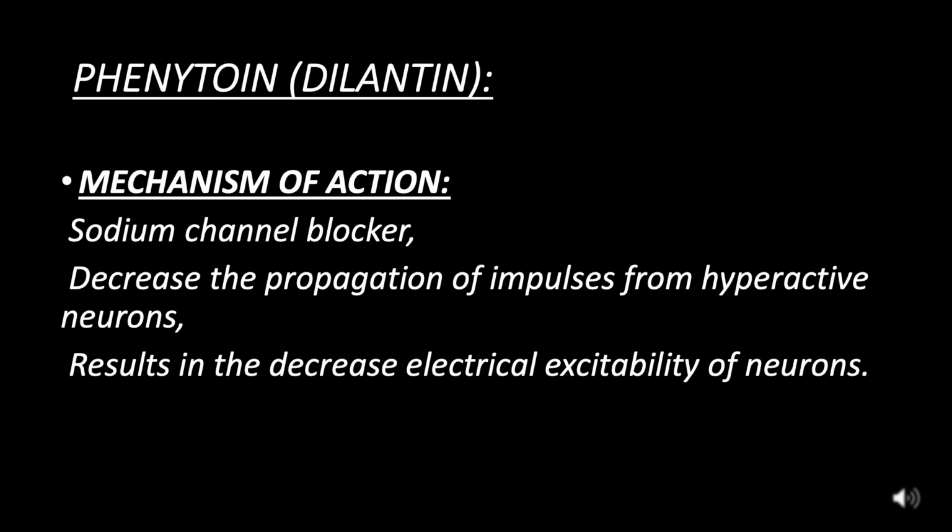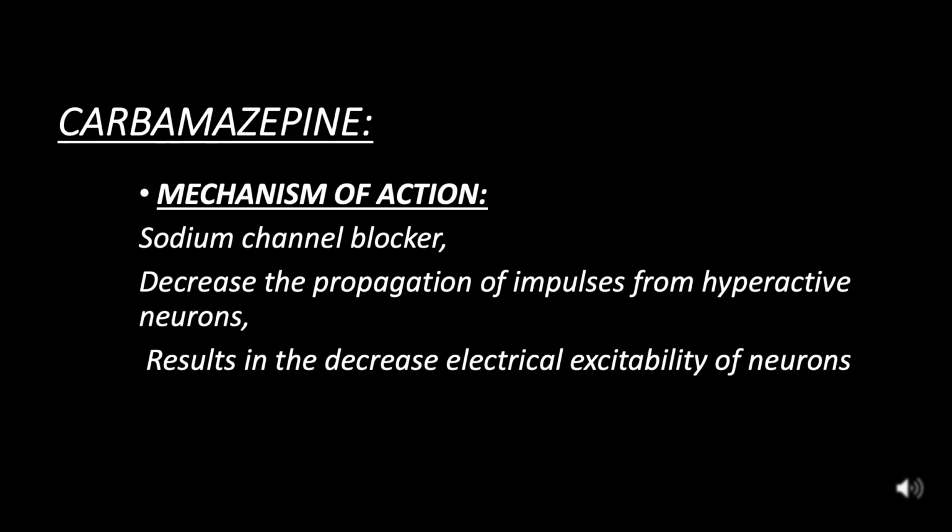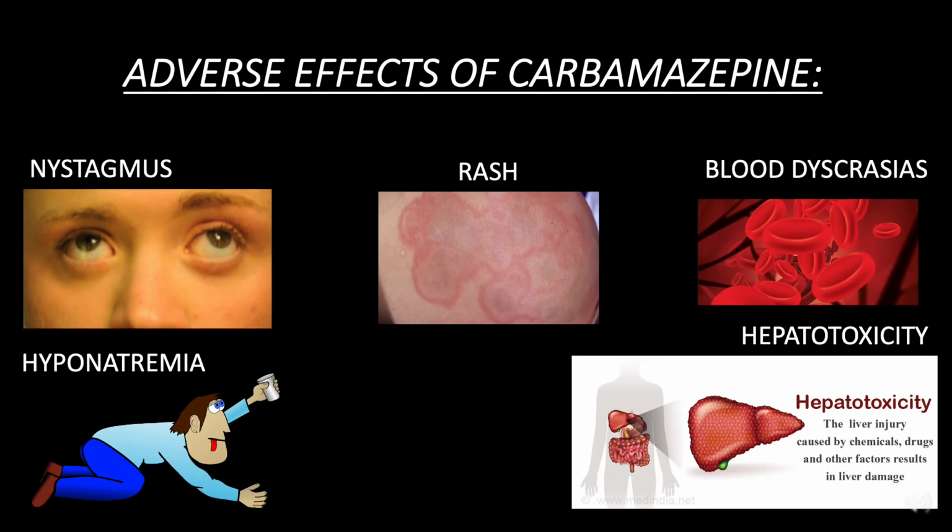Phenytoin, mechanism of action: sodium channel blocker. Decreases the propagation of impulses from hyperactive neurons, resulting in decreased electrical excitability of neurons. Adverse effects of phenytoin: gum hyperplasia, megaloblastic anemia, teratogenicity and nystagmus. Carbamazepine, mechanism of action: sodium channel blocker, decreases the propagation of impulses from hyperactive neurons, resulting in decreased electrical excitability of neurons. Adverse effects of carbamazepine: nystagmus, rash, blood dyscrasias, hyponatremia, hepatotoxicity.